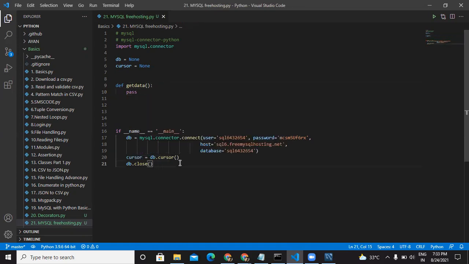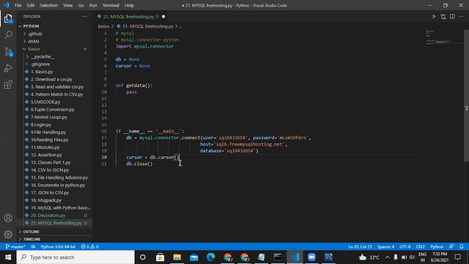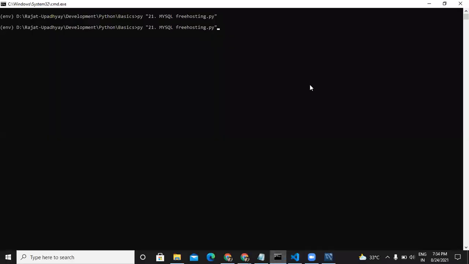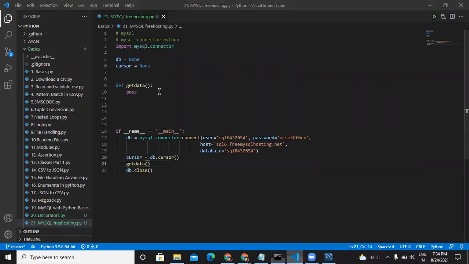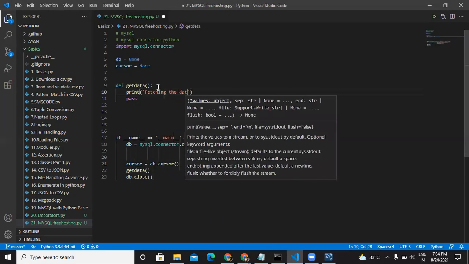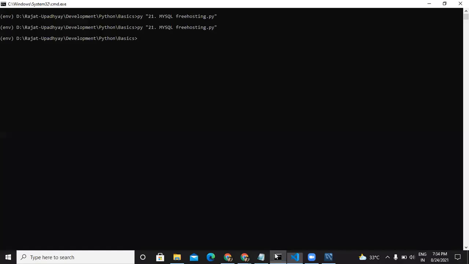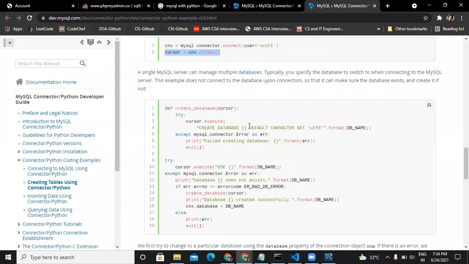Let's run this code. I'll call the get data function here. Get data like this. Let's run it. And nothing is happening here, right? Let me just print here something. I'll say print fetching the data from the DB. Let's run it again. So fetching the data from the DB, right? And nothing else. Now what we need to do is we need to actually fetch the data, right?